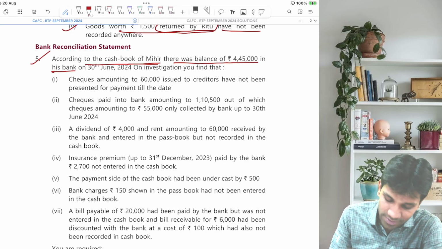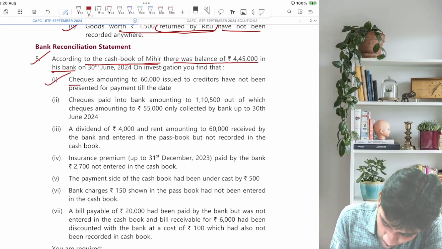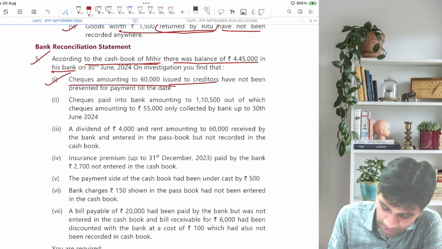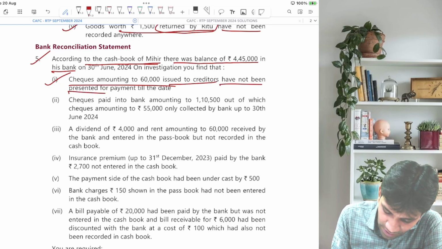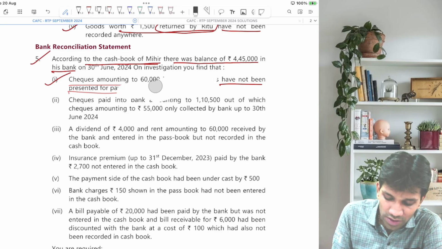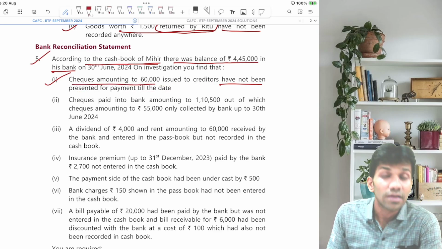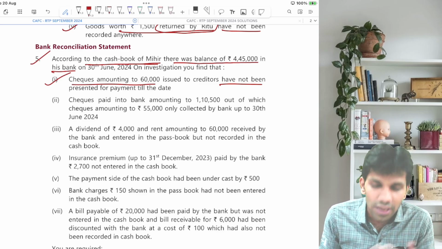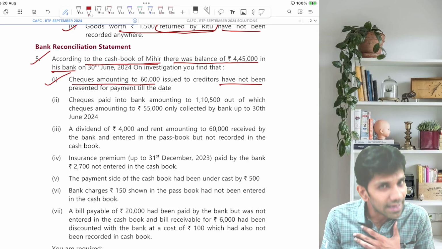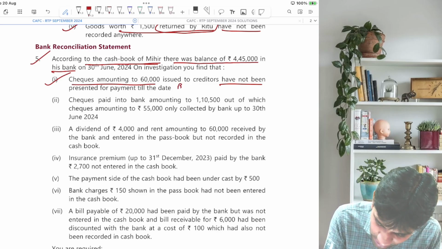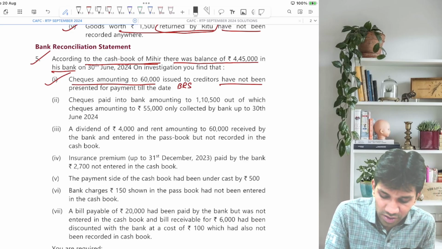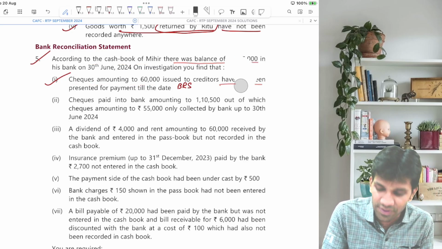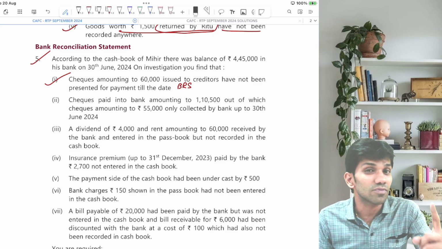So let's start, guys. Checks amounting to 60,000 issued to creditors have not been presented for payment till the date. So we have issued a check, but it has not been cleared by the bank. Now I have issued the check but it has not been cleared. Is it my mistake? No. Have I forgotten to write it? No. So where will this go? In the BRS. So first, I'll classify which items will go in the BRS and which items will go in the cash book.